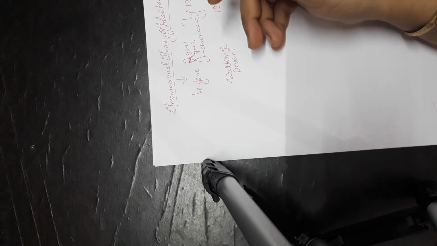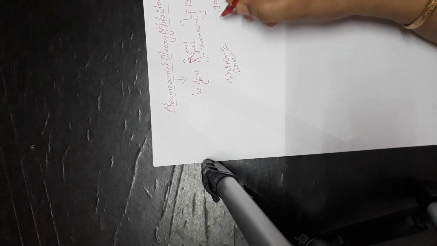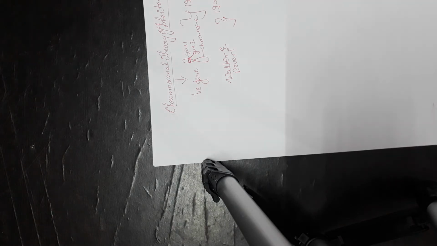This was given by Walter and Boveri in 1902. On the basis of this experiment, they gave a theory called the chromosomal theory of inheritance.